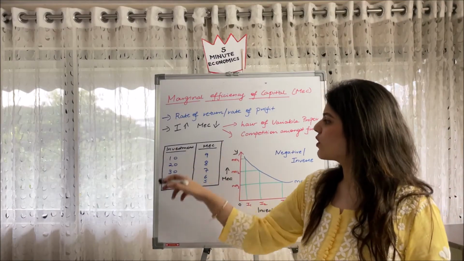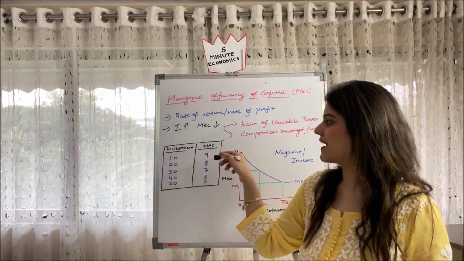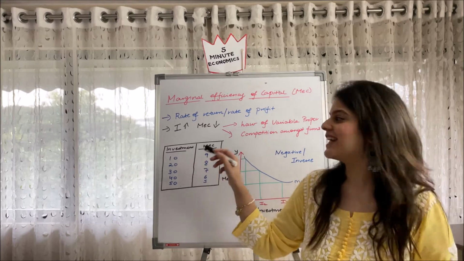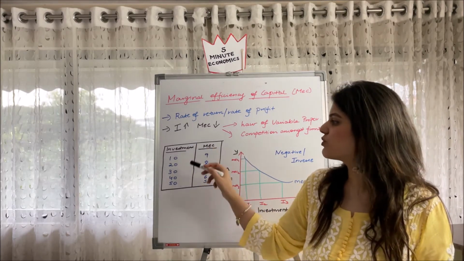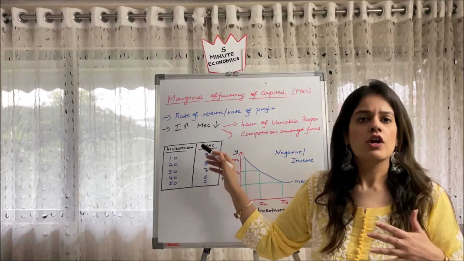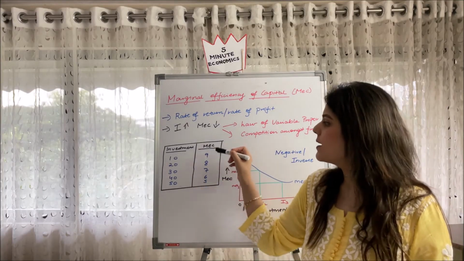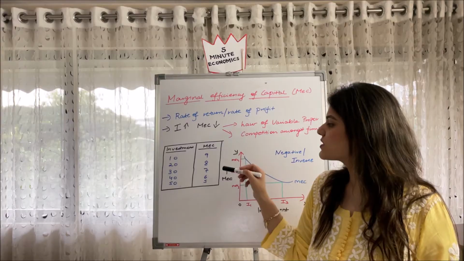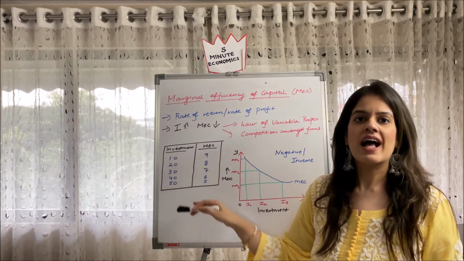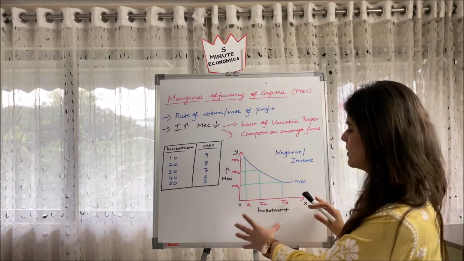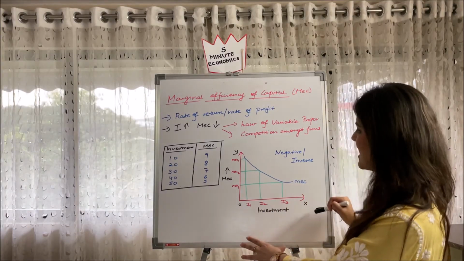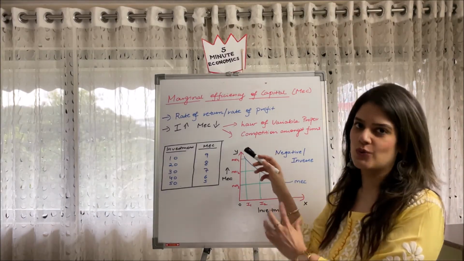Over here I've drawn a little schedule with investment and MEC, where investment is in lakhs and MEC is in percentage. We notice that as our investment increases from 10 to 20 to 30 to 50, we see our MEC tends to fall from 9 to 8 to 7 to 6 to 5. So both have an inverse relationship. I put it graphically on this particular graph. We see investment is on the x-axis, whereas MEC is on the y-axis.